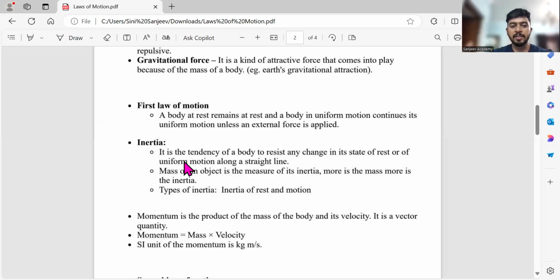So that is nothing but inertia. It is a tendency of the body to resist any change in its state of rest or of uniform motion along a straight line. There are two types of inertia: inertia of rest and inertia of motion. And again, we will study in detail.